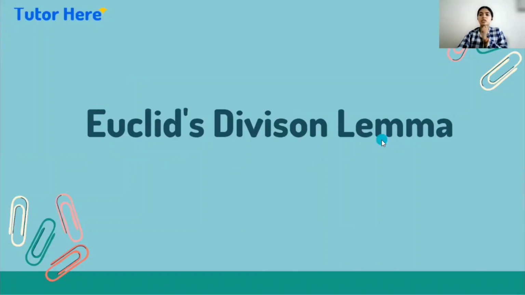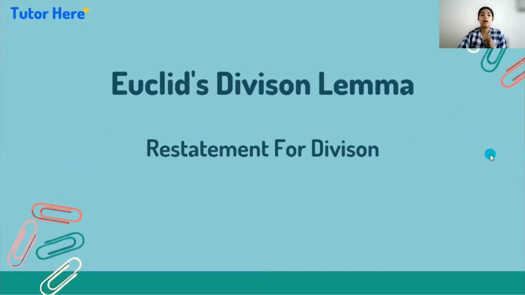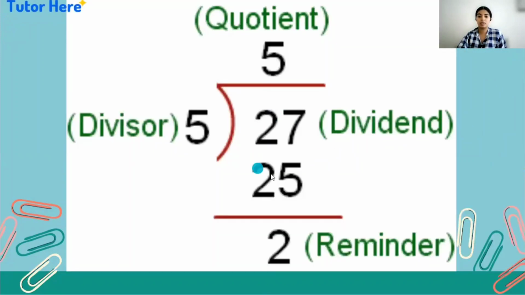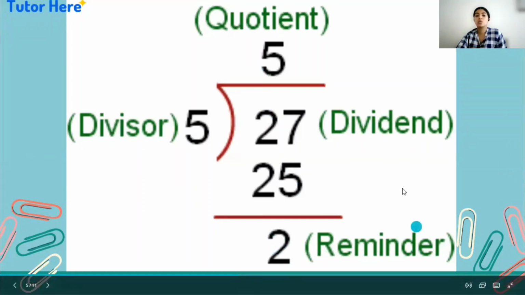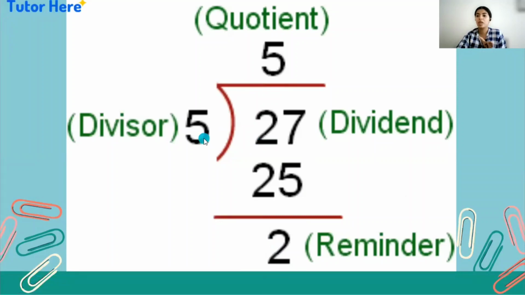Now what is Euclid's division lemma in simple language? We can say Euclid's division lemma is a restatement of division. Okay. So I am here dividing two numbers, that is 27. The number which I am dividing is called the dividend, the number by which I am dividing is called the divisor. How many times it is divided is called the quotient, and the remaining part is the remainder. So here I am dividing 27 by 5. We all know how to divide two numbers. We all are aware of these terms, right?